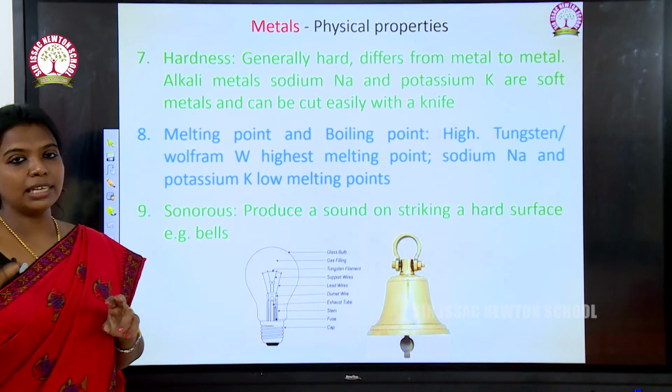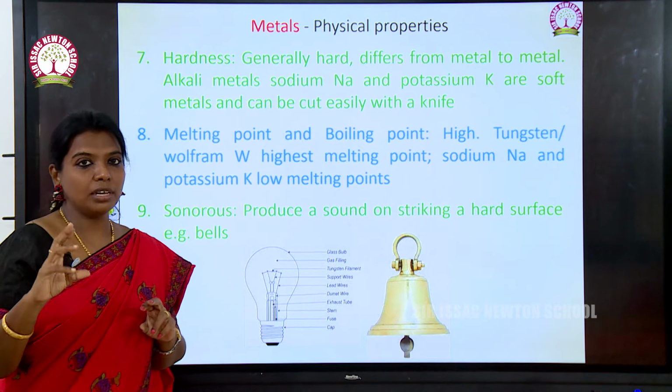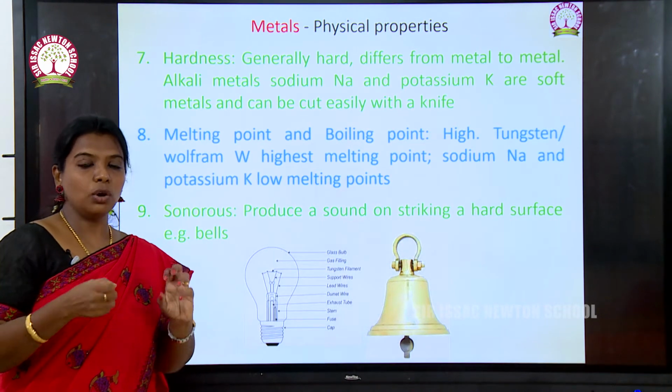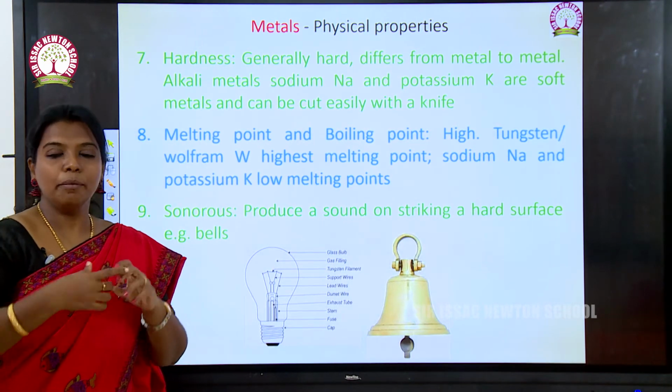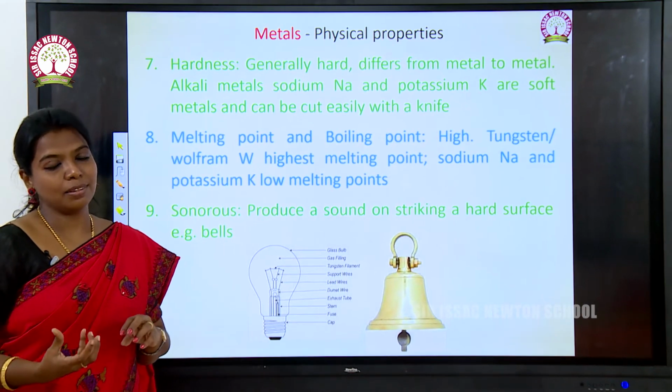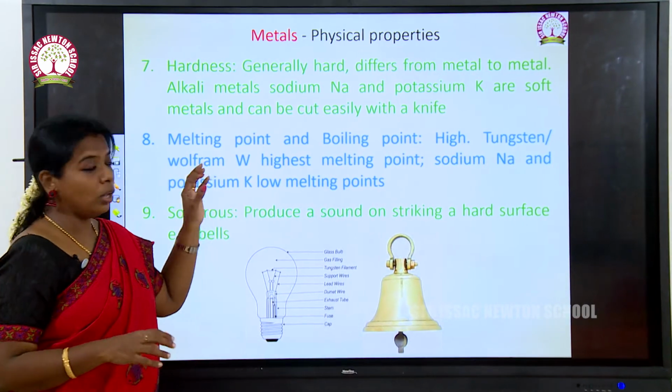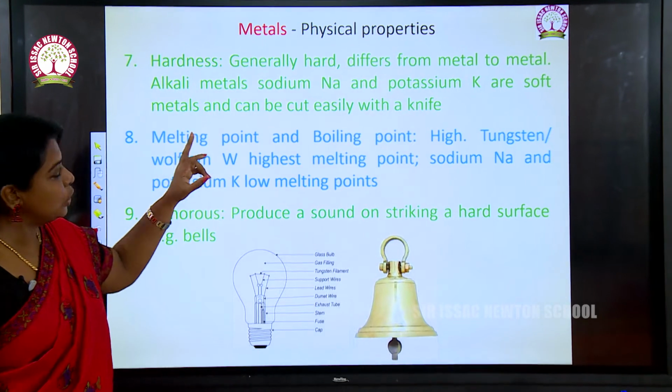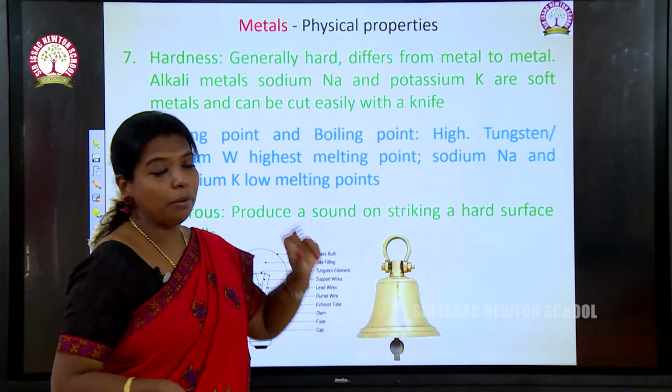Next, the seventh point, the main property is hardness. All the metals are hard in nature. They cannot be broken easily, as glass can. So the seventh point is, all the metals are hard in nature except sodium and potassium.